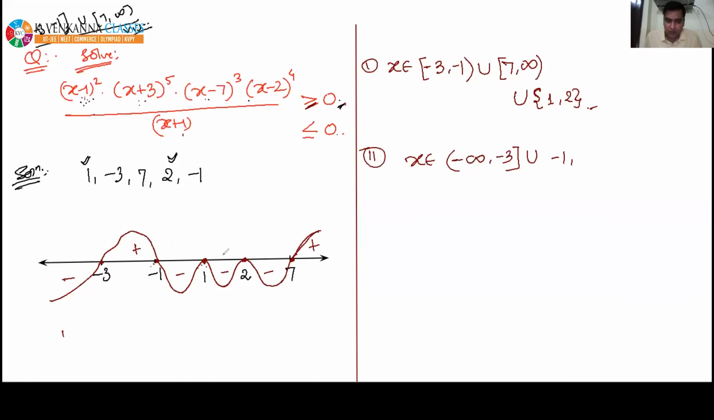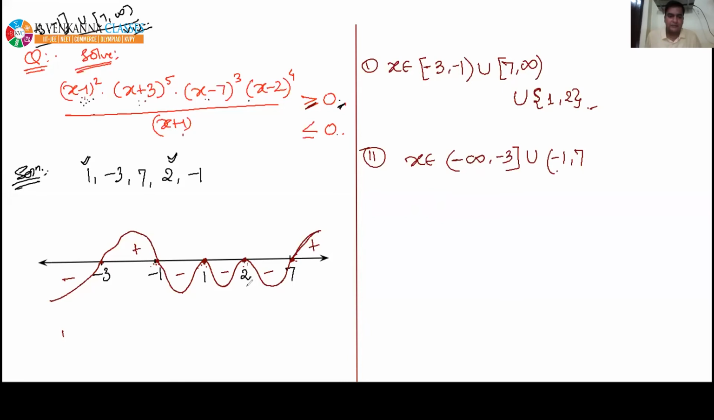-1 to 1, 1 to 2, 2 to 7. So let's take together -1 to 7. No interval is excluded in between -1 to 7, so let's directly take -1 to 7. Yes, I will check these 2 points, 1 and 2, separately. Don't worry. Apart from these 2 points, I can take the complete interval -1 to 7. At -1, it is open.